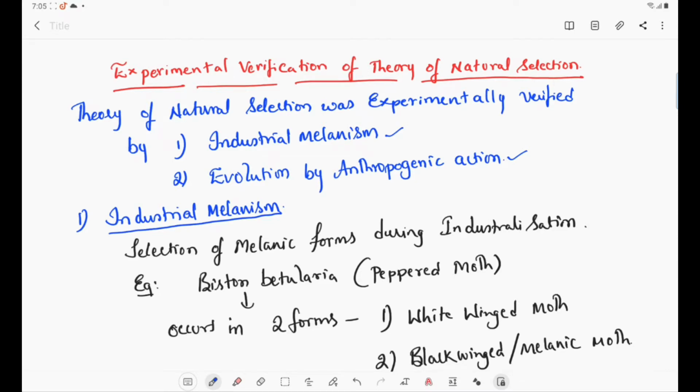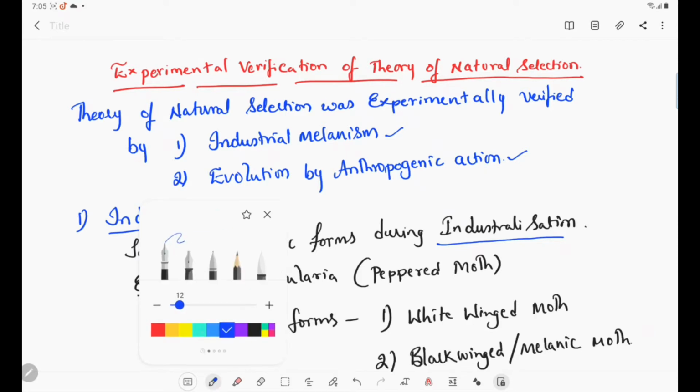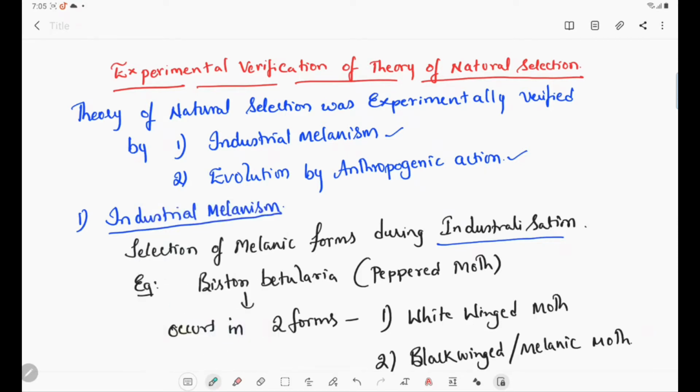What is meant by industrial melanism? Industrial melanism means selection of melanic forms during industrialization. So here, if you remember, the melanic forms are selected during industrialization. The example we have taken is Biston betularia, commonly called the peppered moth.